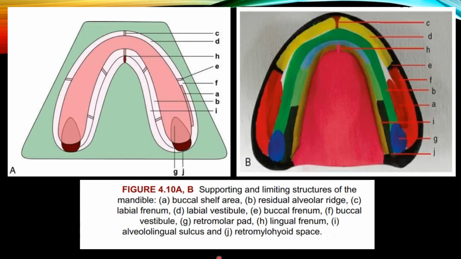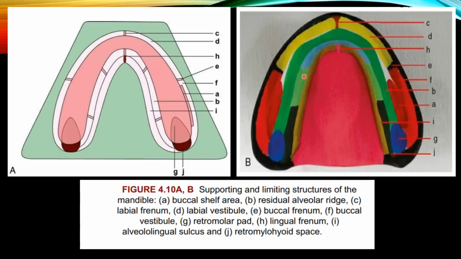Then coming to the limiting structures of the mandible. Which are the limiting structures? Labial frenum. Here it is the labial frenum. Labial vestibule. This one is the labial vestibule. Then buccal frenum. Then the buccal vestibule. And the retromolar pad. And the alveolo-lingual sulcus. So these are the various limiting structures of the mandible.